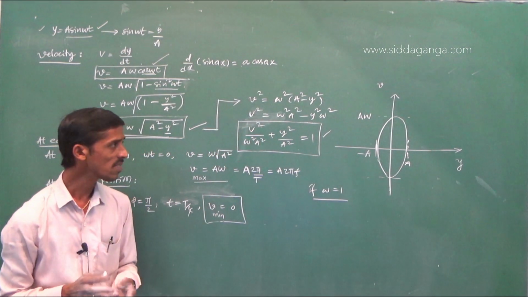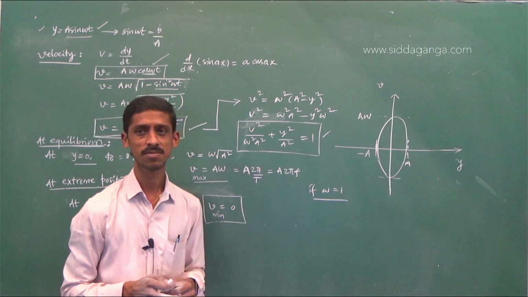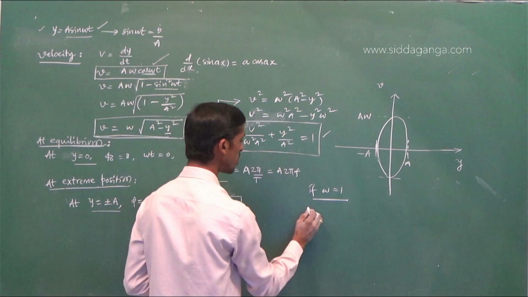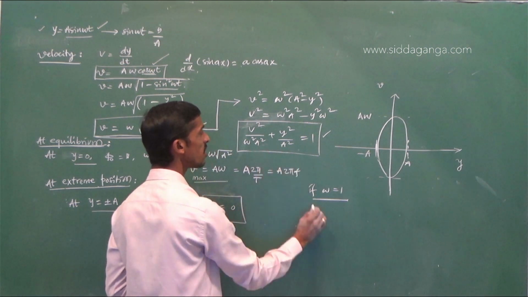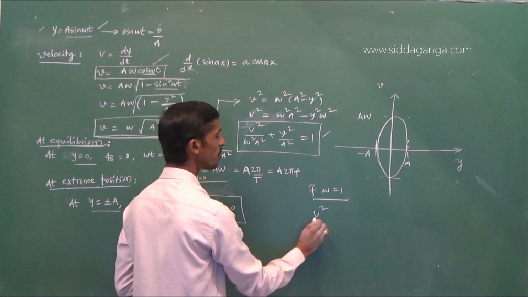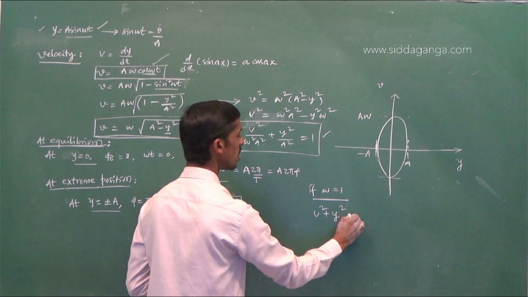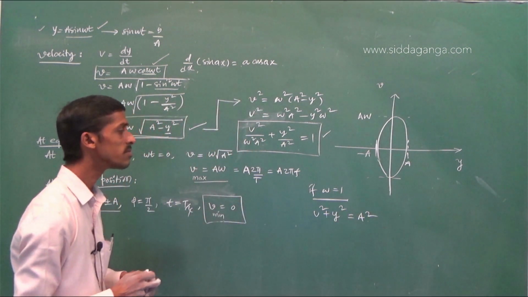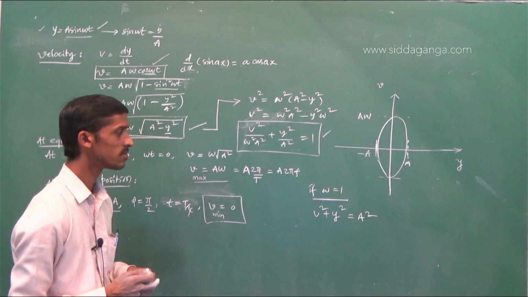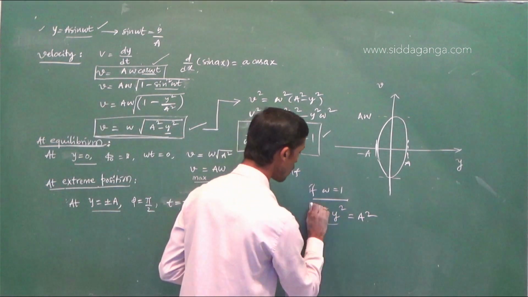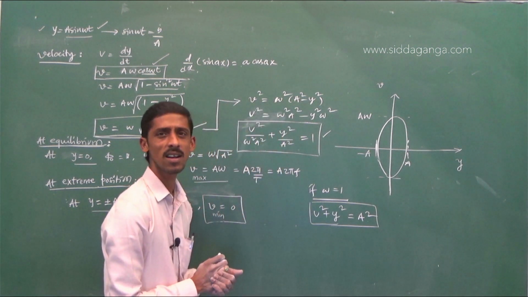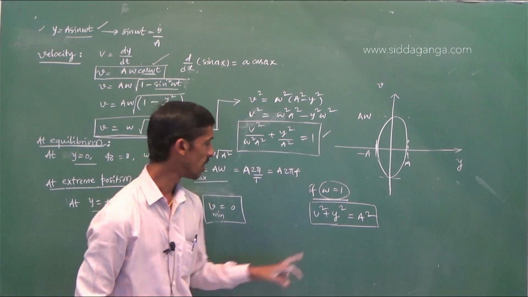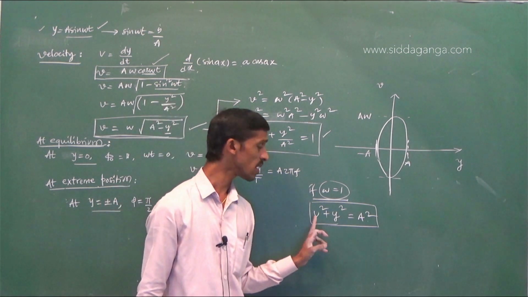If omega is equal to 1, then this equation will be v square plus y square is equal to a square. This equation is in the form of a circle. If the angular frequency is 1, the nature of the graph will be a circle.